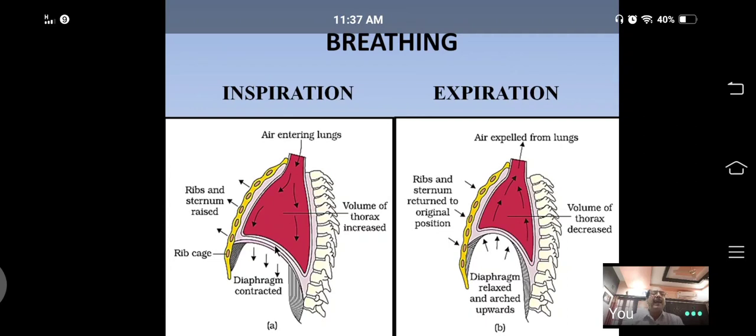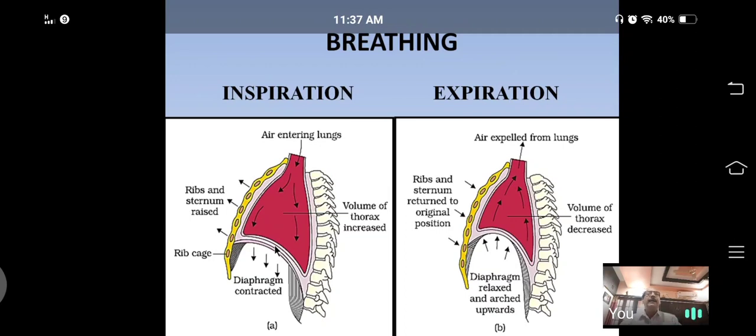Expiration is a passive process because it does not need energy. Energy is needed only for inspiration, it is not needed for expiration. That's why inspiration is an active process, expiration is a passive process.